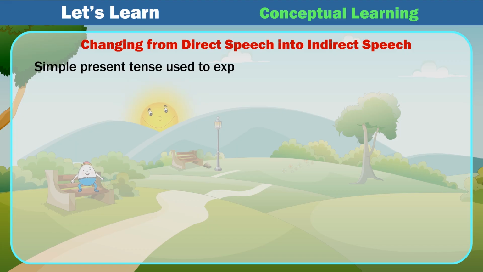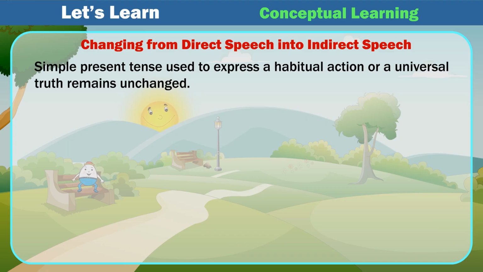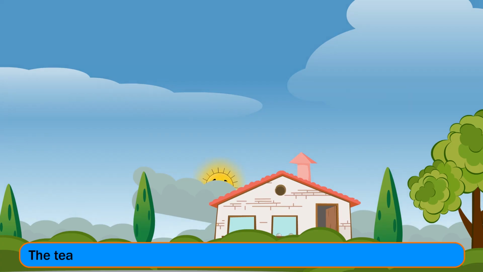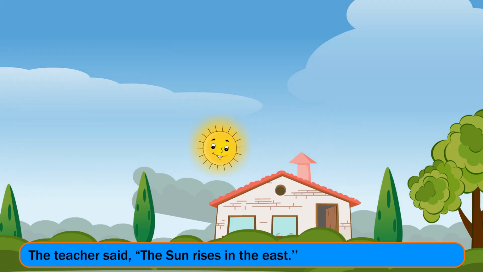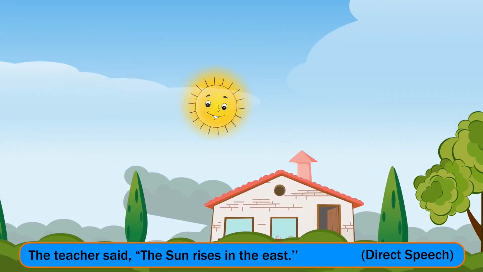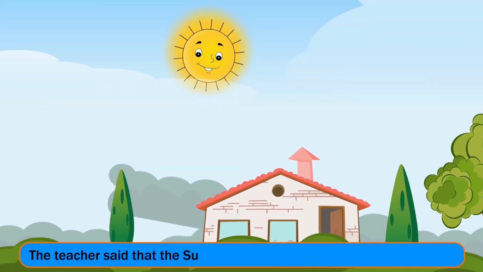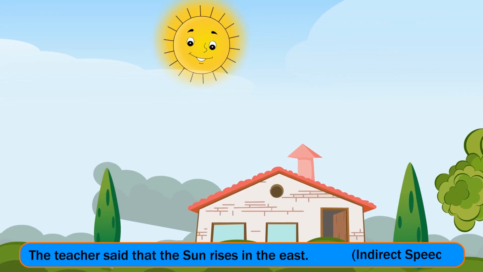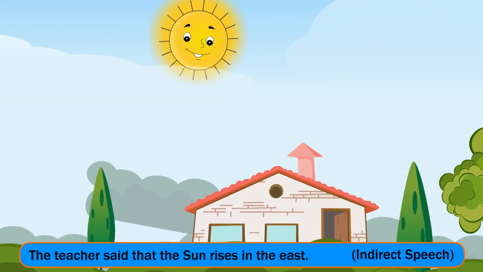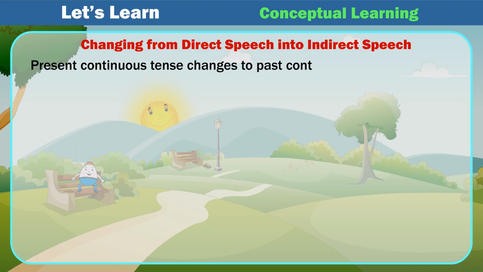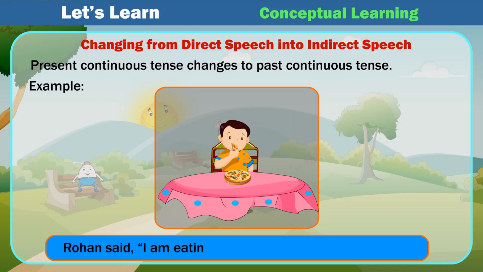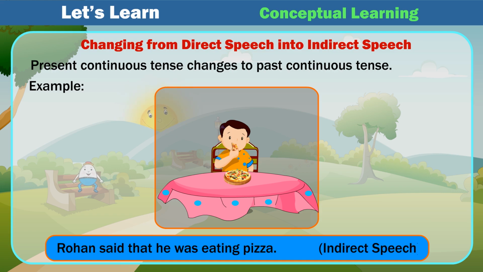Simple present tense used to express a habitual action or a universal truth remains unchanged. Example: The teacher said, "The sun rises in the east." Direct speech. The teacher said that the sun rises in the east. Indirect speech. Present continuous tense changes to past continuous tense. Example: Rohan said, "I am eating pizza." Direct speech. Rohan said that he was eating pizza. Indirect speech.